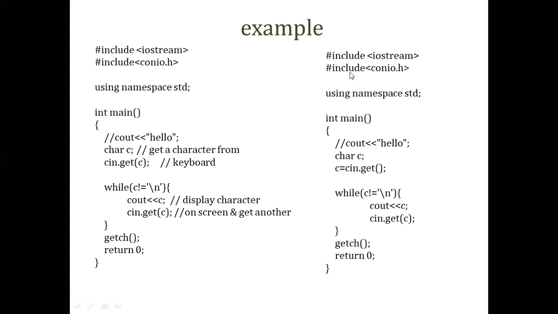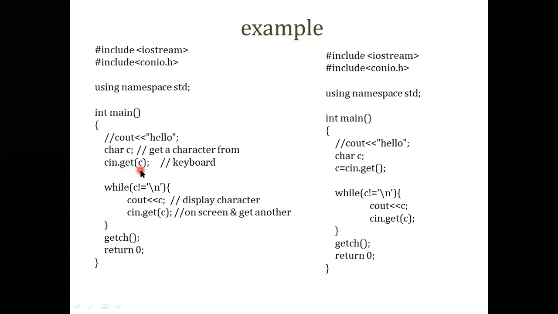Now if you observe this, you might feel it is the same program, but these are two different programs. They have the same task, but with a slight change. Where have we made the change, what is that change, and why are we going to use it? It is a simple program where I put a few things in the comments. We are going to get a character from one character variable, c, using cin dot get c.